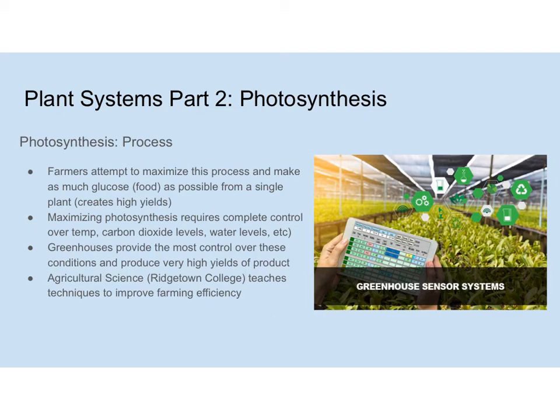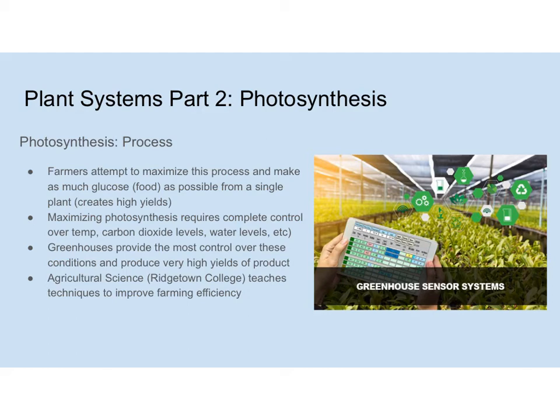Greenhouses provide the most control over these conditions and produce very high yields. It's very expensive to build a greenhouse, but it gives you the most control over your plants. If you grow outside of a greenhouse, it's much cheaper. However, you don't have as much control. You can't say, I'd like to have more CO2 in here. You're dependent on the outside levels.